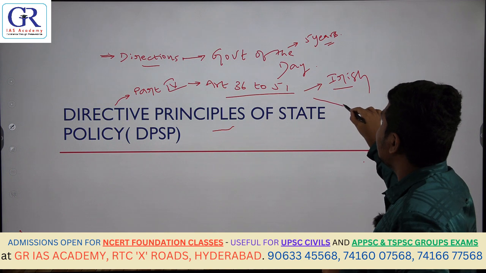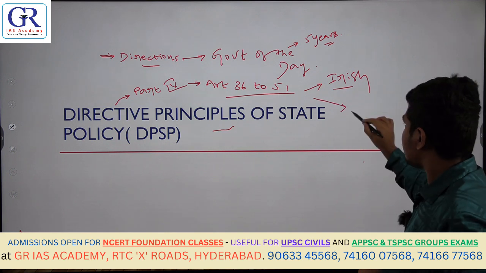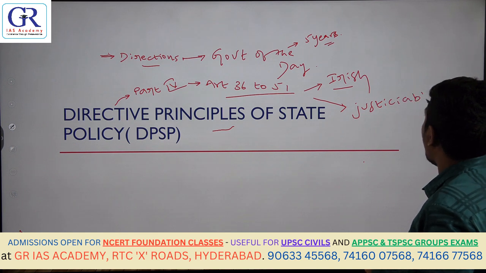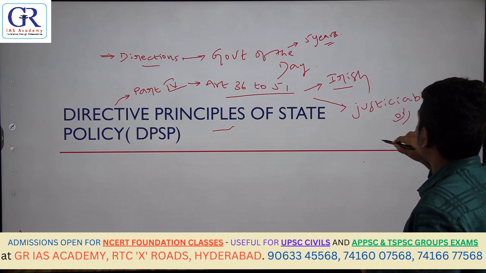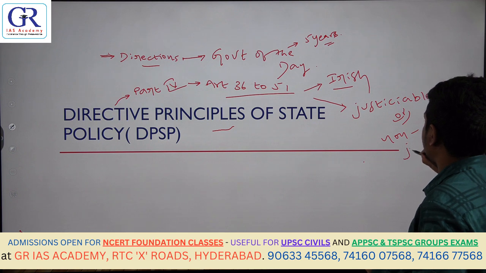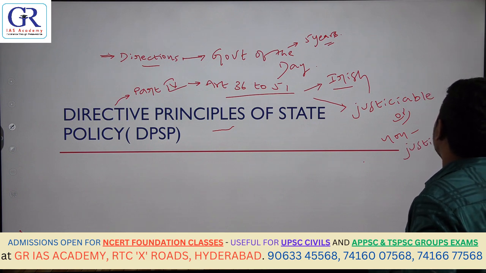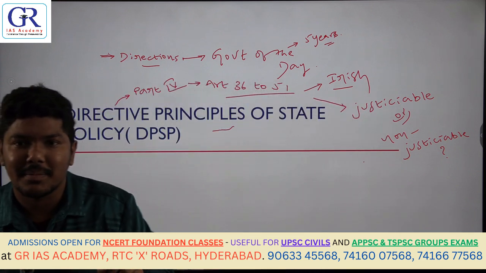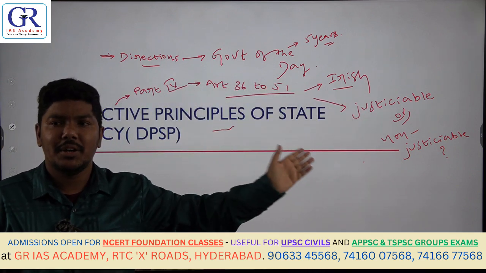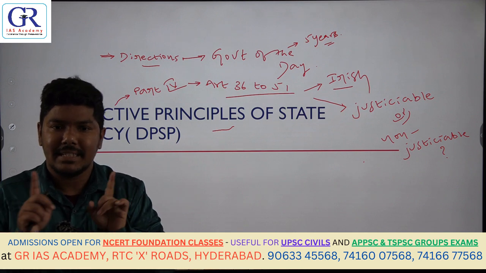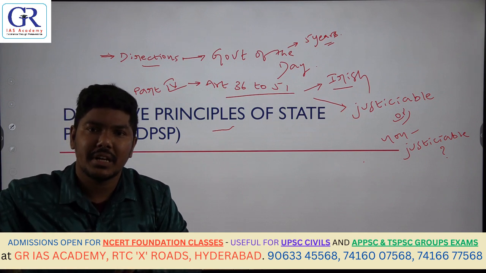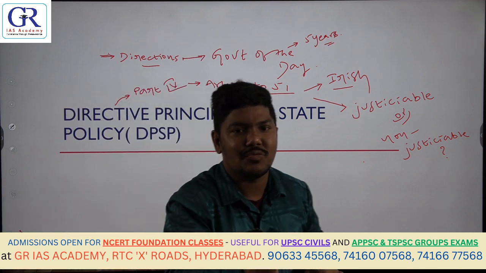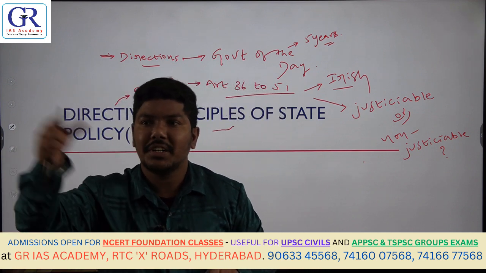Then the next important question is: are they justiciable or non-justiciable? Are the directive principles of state policy justiciable or non-justiciable? I hope you already know the meaning of justiciable, right? Justiciable means enforceable through a court of law. That means if a particular principle is violated, you can approach a court.